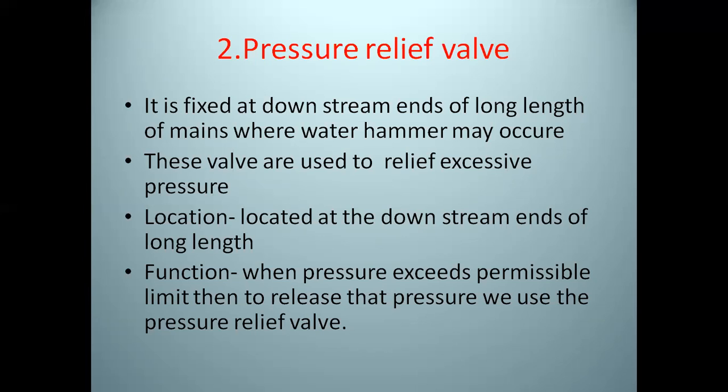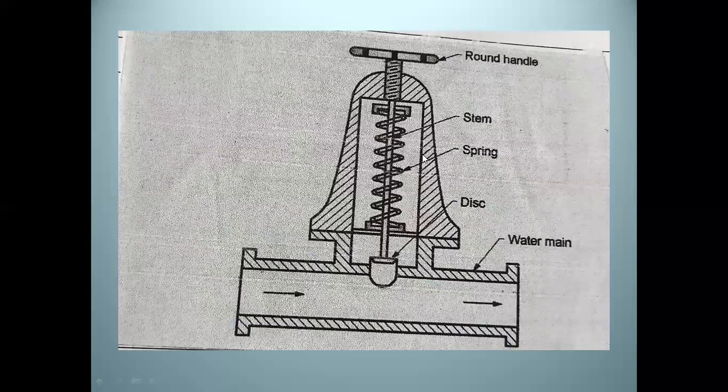When the pressure in the water main exceeds the permissible limit, then this excess pressure is released by using this pressure relief valve. See, this is the pressure relief valve. This is the water main, and at that water main we are going to place this pressure relief valve. It has a rounded handle, then a stem, then the spring is around the stem, and at the bottom it has a disc.